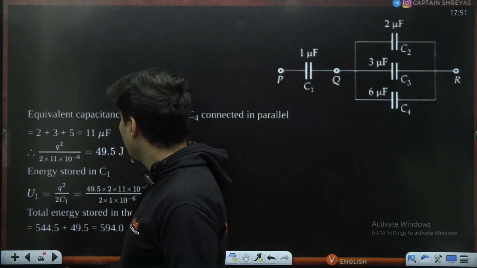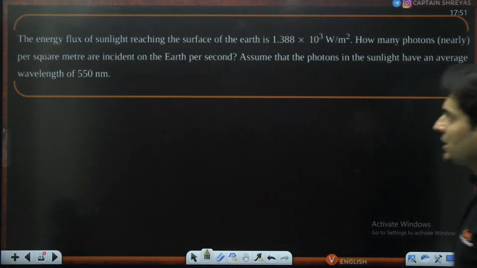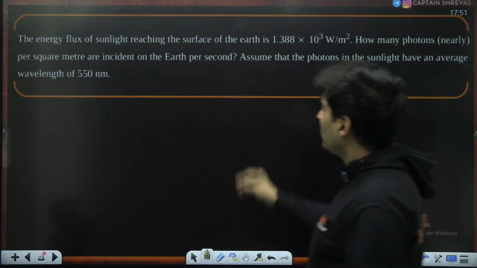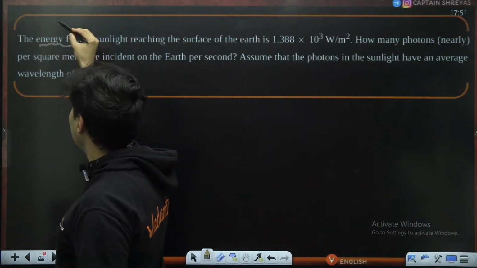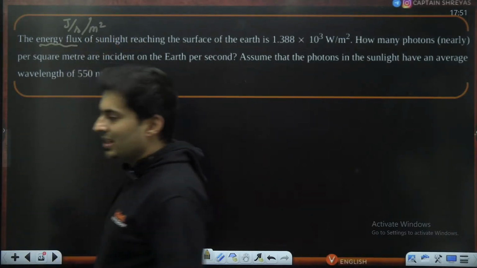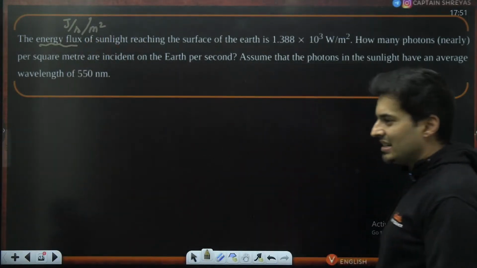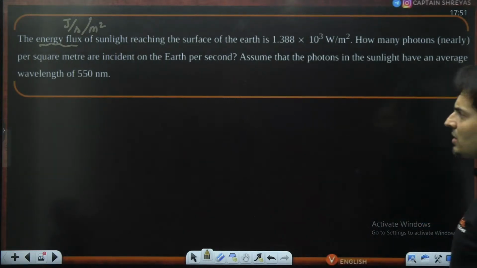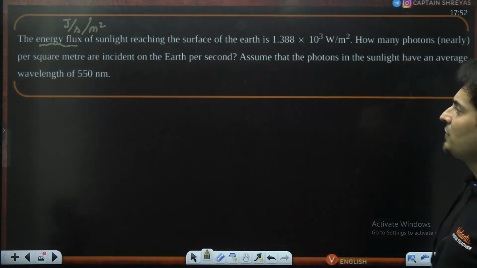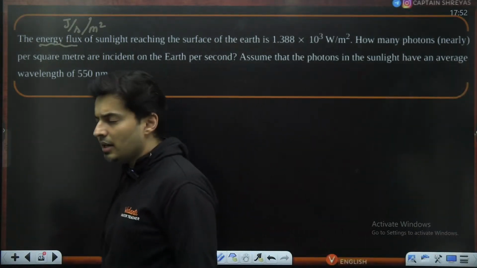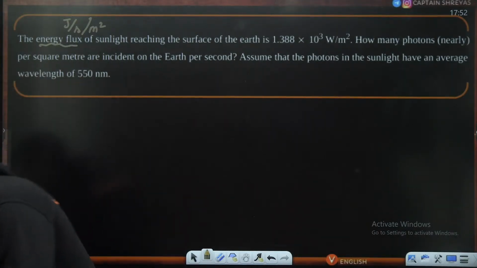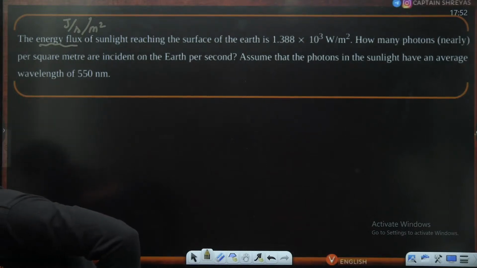Okay, so moving on now to the next question. The energy flux of sunlight reaching the surface of the earth is these many watts per meter square. The meaning of energy flux is nothing but how many joules are coming per second per meter square, so it's energy per unit time per unit area. That's like intensity. How many photons approximately per square meter are incident on earth? Assume that photons in the sunlight have an average wavelength of yellow color, which is 550 nanometers. Aparajit, I have just done a quick recap of that particular question.